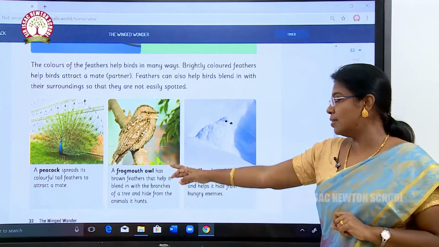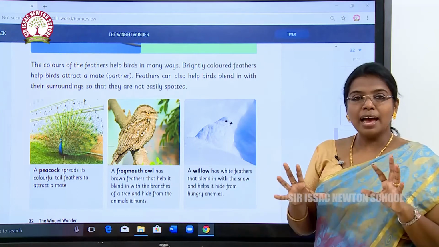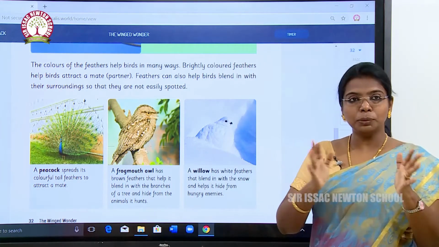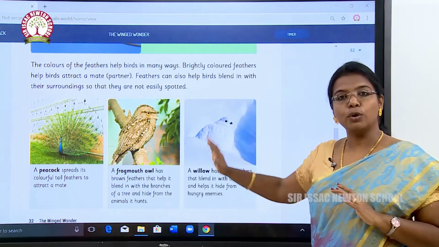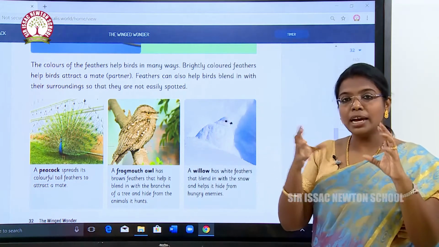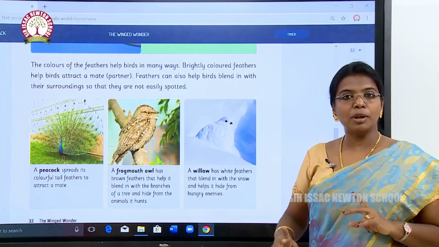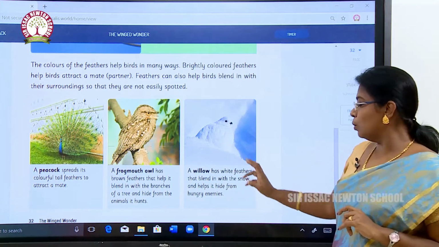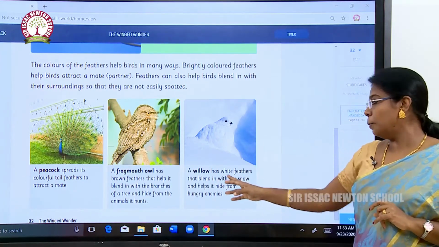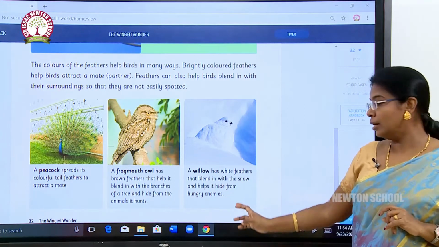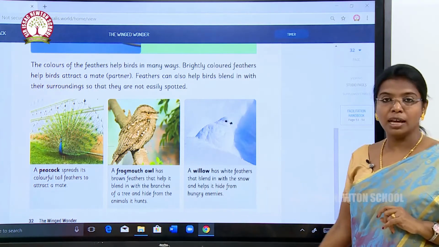And see this frogmouth owl, it has a brown color that matches the woods of the forest, and it hides itself inside the tree so as to escape from its enemies. Here also, the willow ptarmigan has white feathers that blend it with the snow and help it hide from hungry enemies.